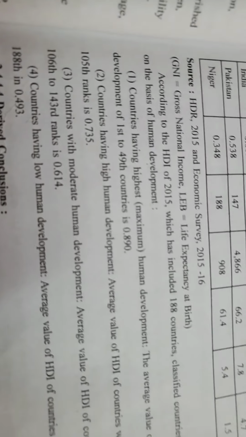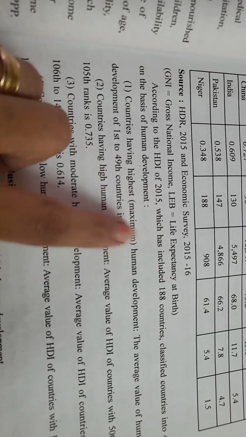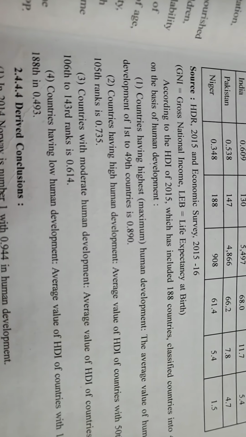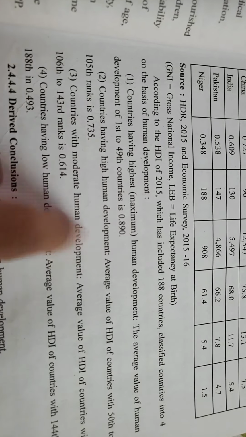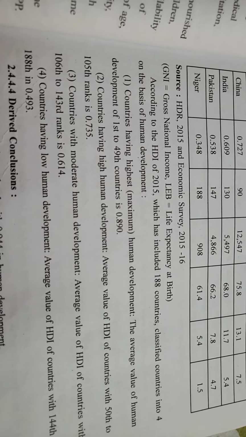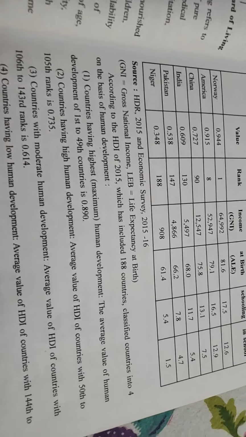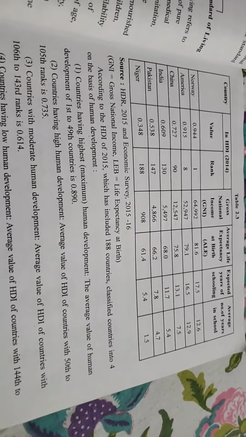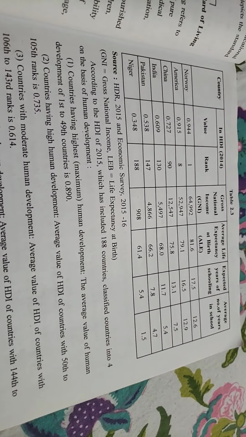Here they have given the points 1, 2, 3 and 4. Countries having highest human development, that is the first; countries having high human development, countries with moderate human development, and countries having low human development. So according to this particular data, they have divided the countries into 4 parts.